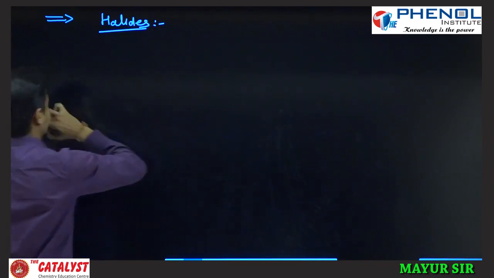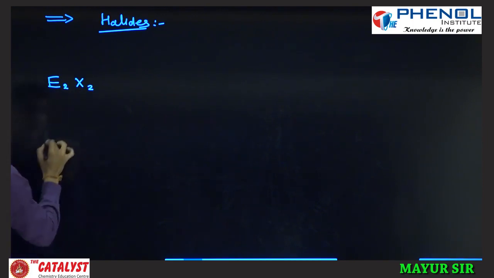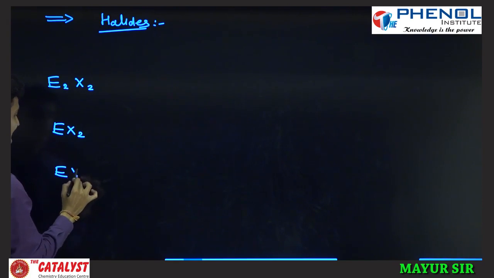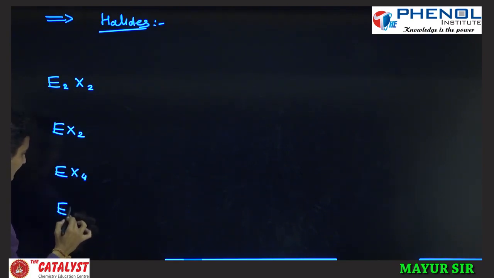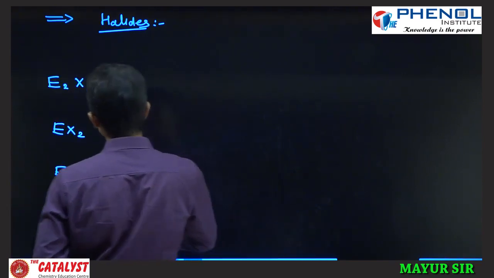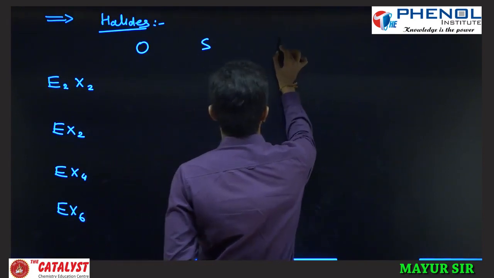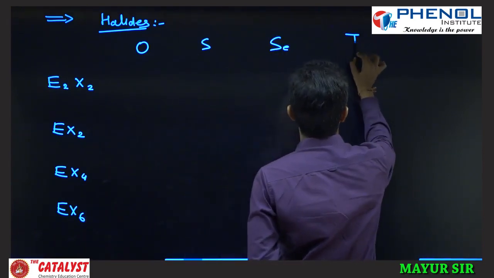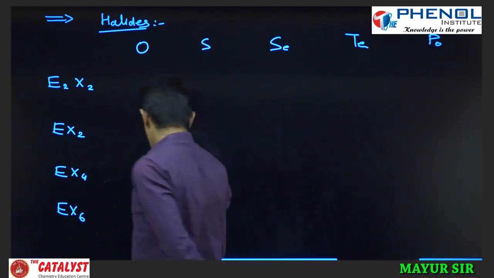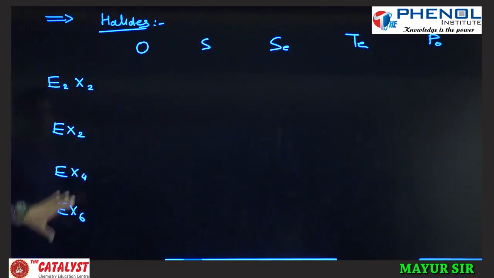It forms E2X2 type of halide, EX2 type, EX4 type, and EX6 type of halide. Now we will write for oxygen, sulfur, selenium, tellurium, and next for polonium. We will make one table and write the possible halides for these molecular formulas.